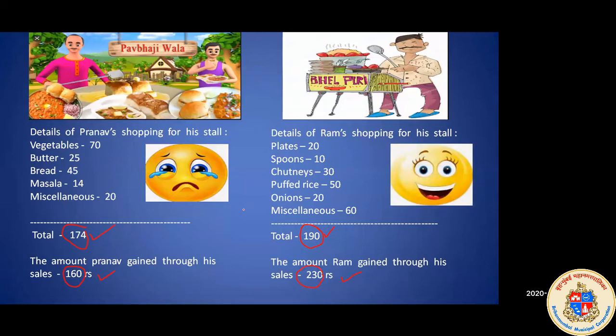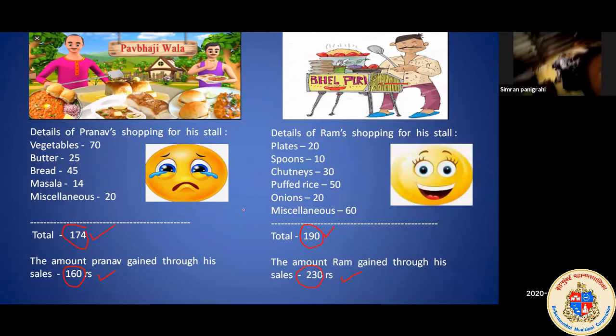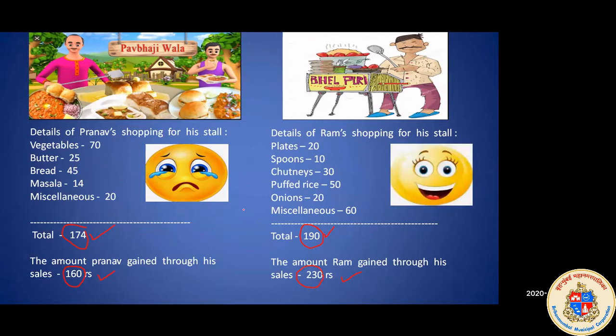Okay, so can anyone tell me why Pranav is crying and why Ram is happy? Anyone? You can tell me. Yes, the pav bhaji wala has lost. Yes, he has made a loss because he has invested more. 174 he has invested, and in return he got very little. He got 160 rupees, which is less than his investment.